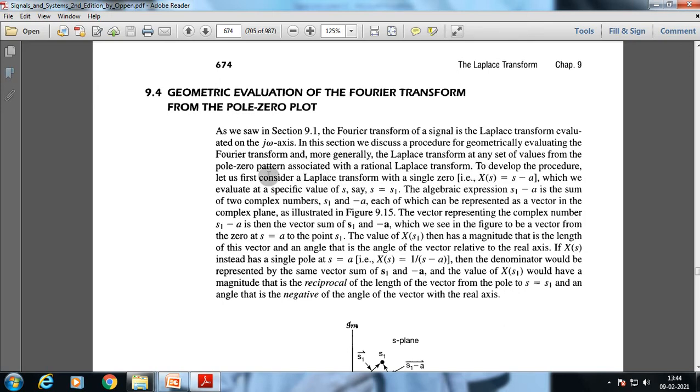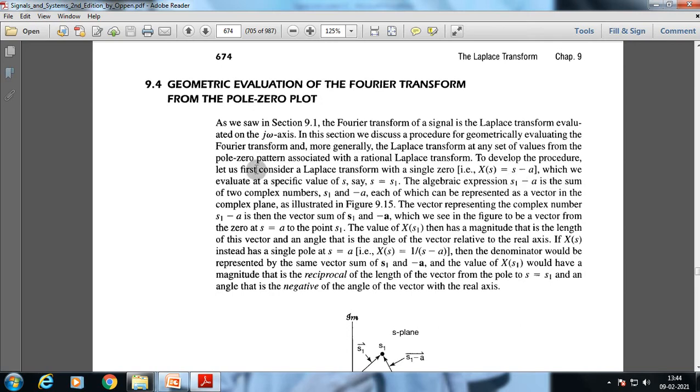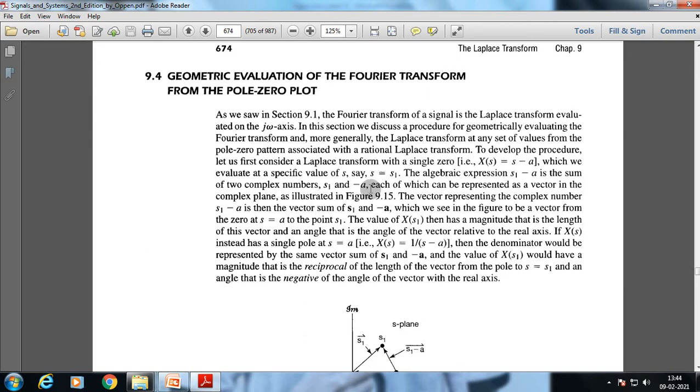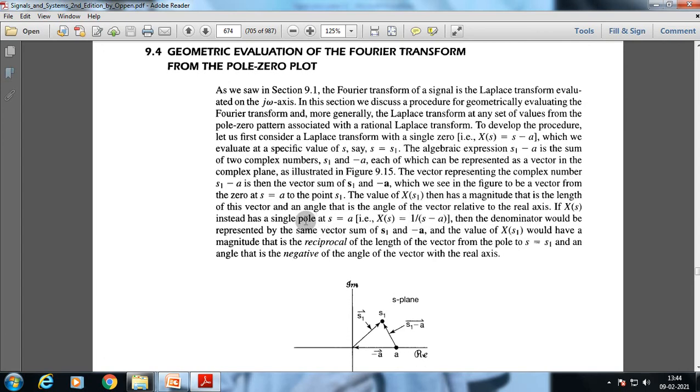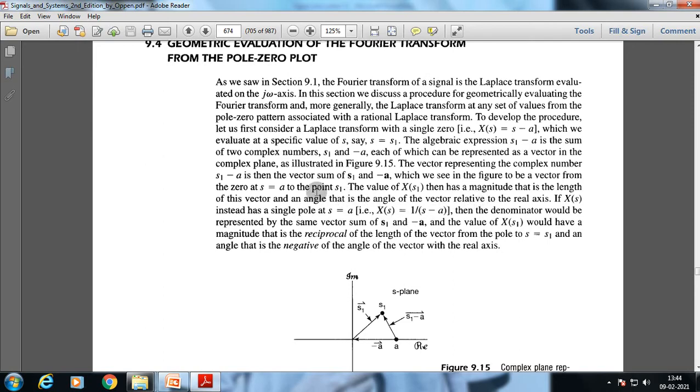To develop the procedure, let us first consider a Laplace transform with a single zero, which we evaluate at a specific value of s. The algebraic expression is the sum of two complex numbers, s1 and -a, each of which can be represented as a vector in the complex plane as illustrated here. The vector representing the complex number is then the vector sum of s1 and -a, which we see in the figure to be a vector from the zero at s = a to the point s1. The value of X(s1) then has a magnitude that is the length of this vector, and an angle that is the angle of the vector relative to the real axis.